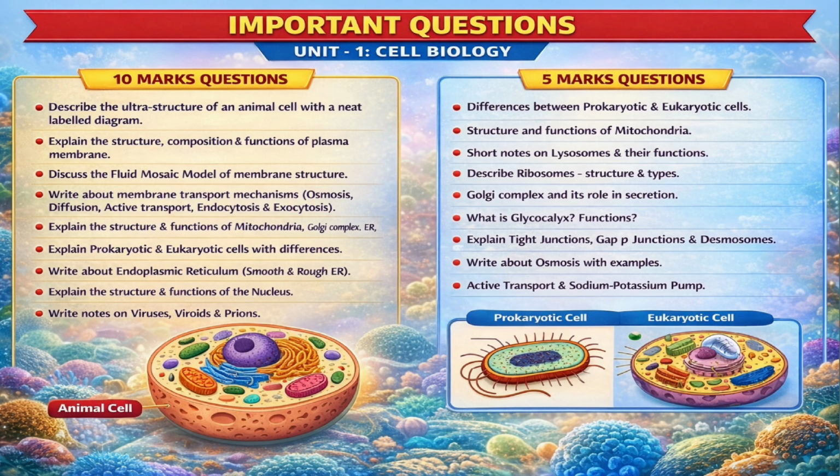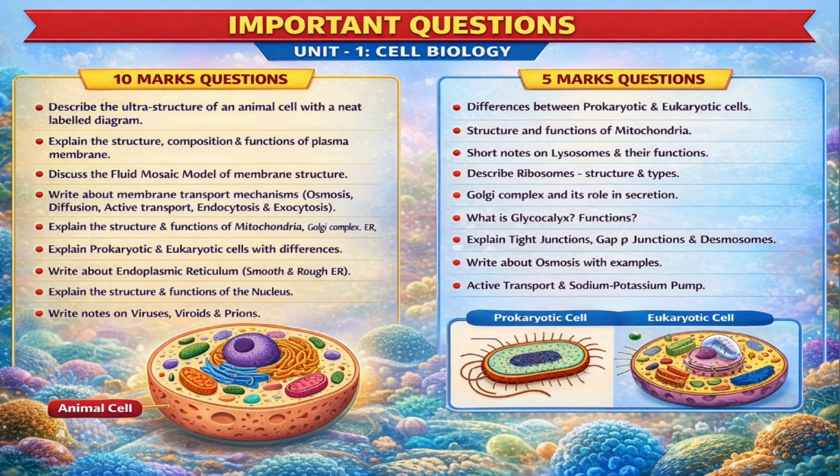Another essay topic is prokaryotic and eukaryotic cells. Prokaryotes do not contain a true nucleus or membrane-bound organelles, while eukaryotes do. They also differ in ribosome size, DNA structure, and cell division.